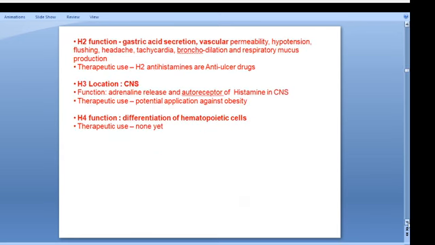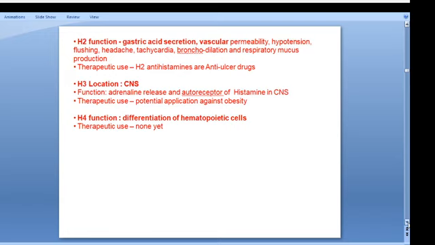The next one is H2. The H2 functions: mainly it induces gastric secretion, vascular permeability, hypotension, flushing, headache, tachycardia, bronchodilation, and respiratory mucus production. The therapeutic use of H2 receptor blocking is that it inhibits secretions like gastric secretion. That is why we are using H2 receptor blocking agents, or H2 receptor antihistamines, as anti-ulcer drugs.